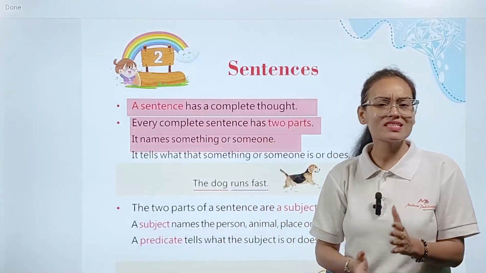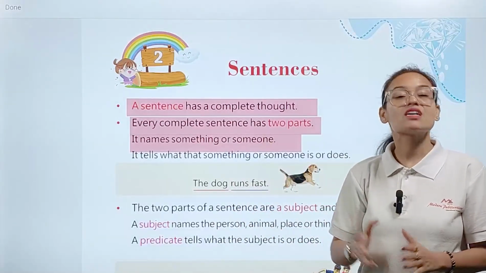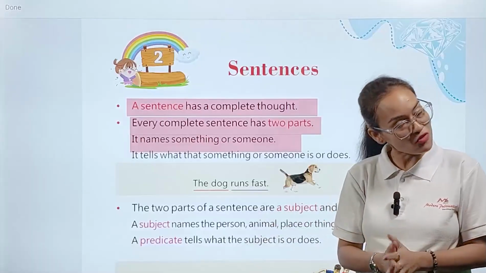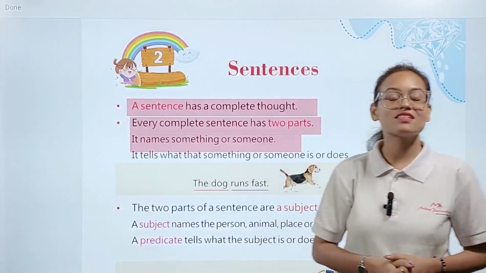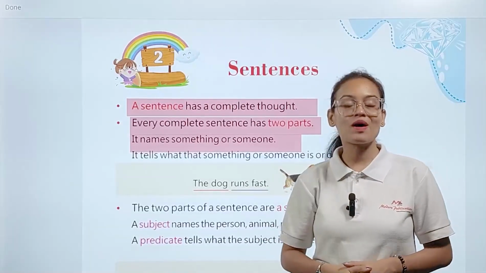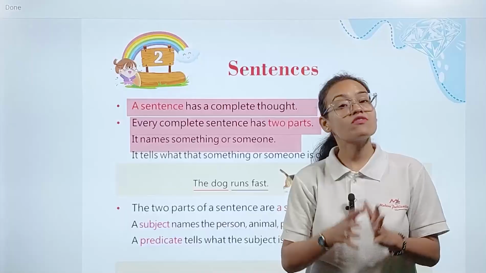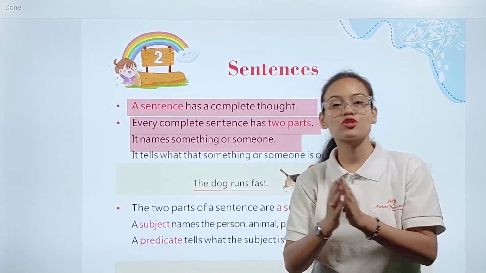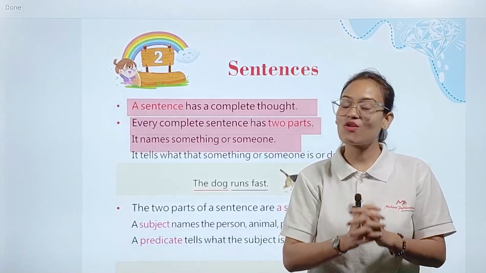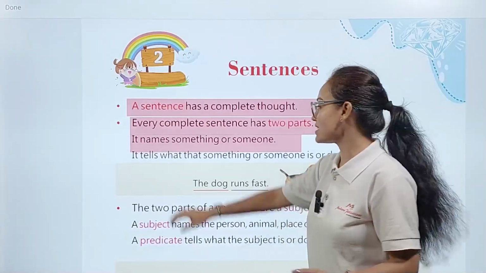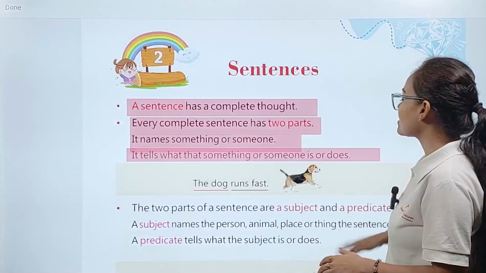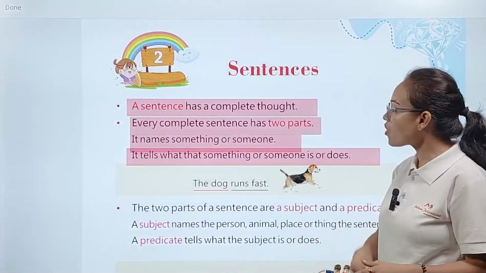A sentence means a combination of different types of words having punctuation marks. And sentences are divided into two parts. The first part tells us about the name of something or someone which is present in our sentence. Now what about the second part? The second part of the sentence tells what that something or someone is or does.